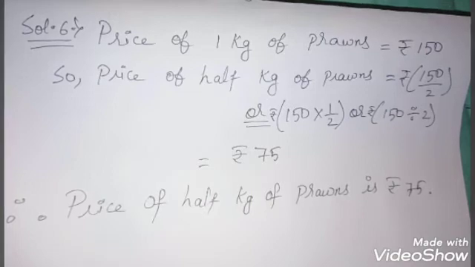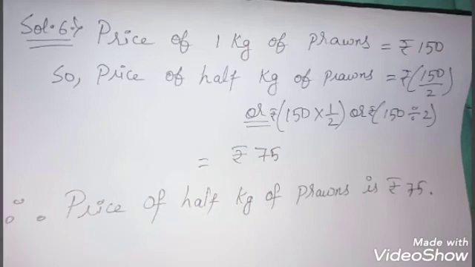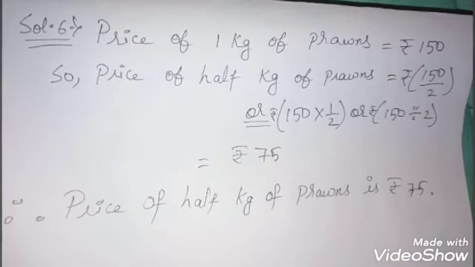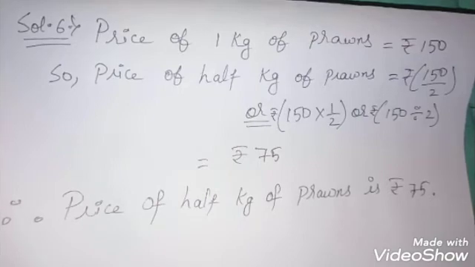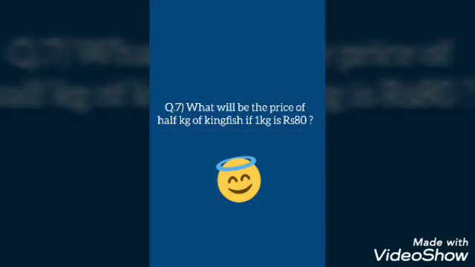It means the same. We are going to divide 150 by 2. Why? Because we are going to take out the half kg price of prawn. Now the answer will come rupees 75. Therefore, price of half kg of prawn is rupees 75. Have you understood, students, why we have done it by half?